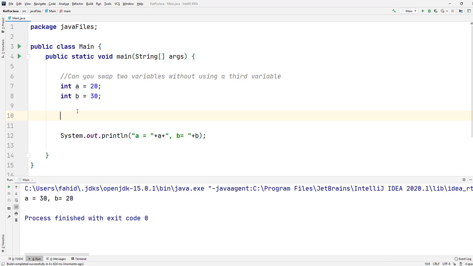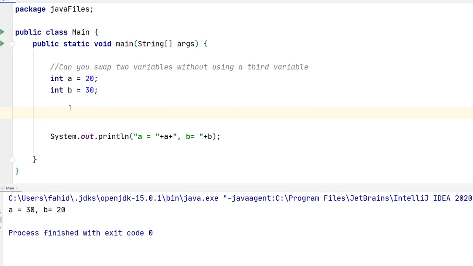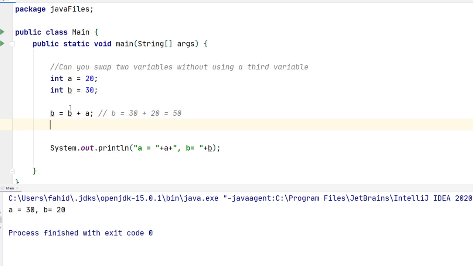So how do we do that? Well, the idea here is algebraic manipulation. We start with b and we say b equals b plus a. So b becomes the sum of the two numbers. If I write a comment here, b now equals the value of b, that is 30, plus a, which is 20, so that becomes 50. I'm just writing the value so that we can track what's happening.